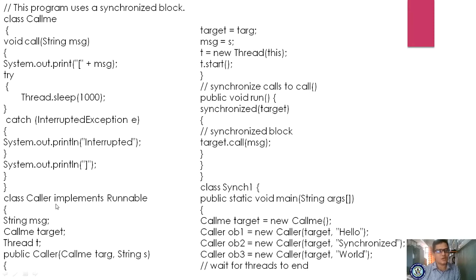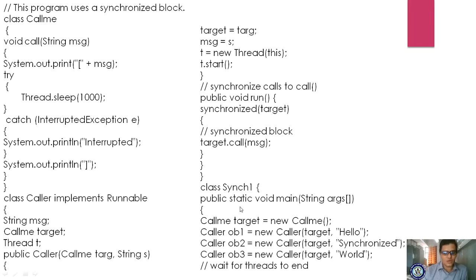You are starting the caller class, which implements Runnable. You are declaring the variables and the object declaration of this class, right? And the thread class object declaration. Here it is a constructor. In the constructor you are supplying the object as a parameter, and whatever object you take, you are assigning to this reference variable as well as the message, and whatever value you supply will be stored in this message. And you are creating the thread of this class. Whenever you call that start method, automatically it will enter the run method, right?